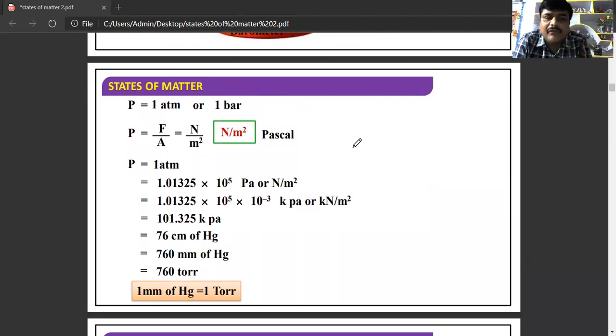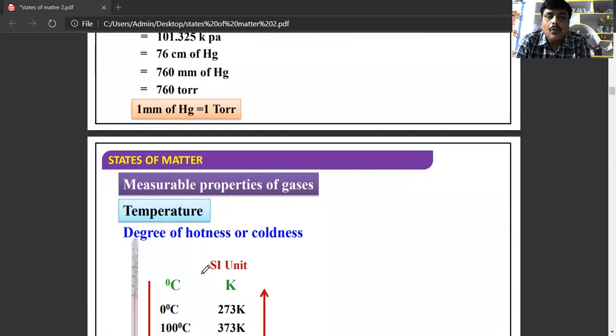P is equal to F by A, or Newton per meter square, that is nothing but Pascal. If we are considering 1 atmosphere, that is equal to 76 centimeters of mercury pressure, or 760 millimeters of mercury pressure, or 760 torr, because 1 millimeter of Hg is equal to 1 torr.